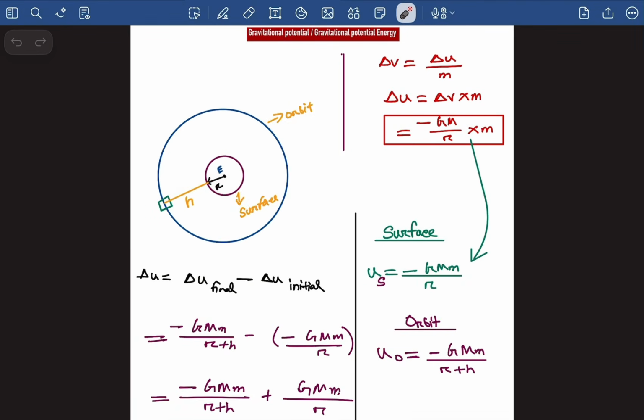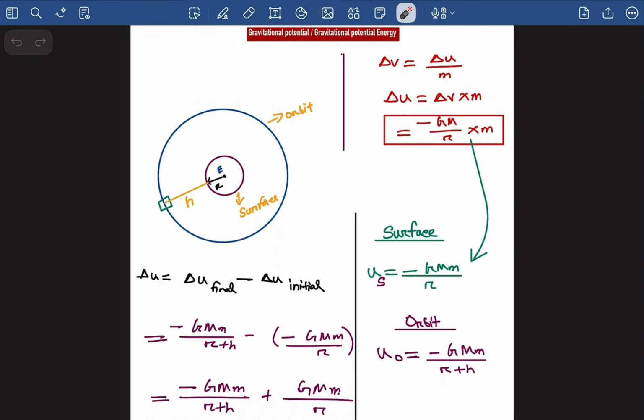of the satellite. Right? Now, let's say I have launched the satellite from the surface of the Earth to a higher orbit. Let's say right here. So it has moved from this position to this position. Now, when it has moved from this position to this position, definitely there will be a change in the gravitational potential energy. Okay, there will definitely be a change in the gravitational potential energy.